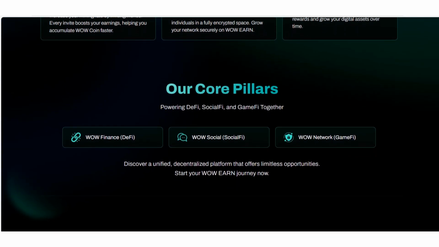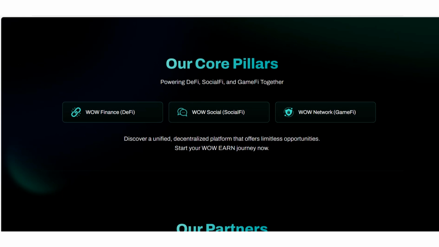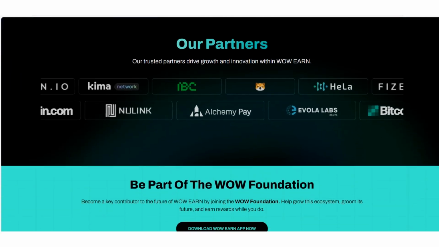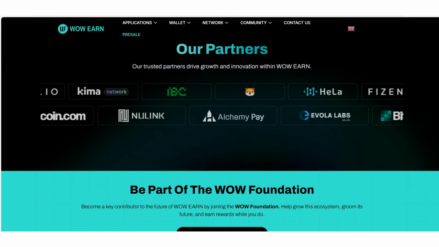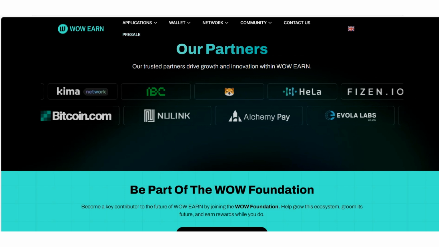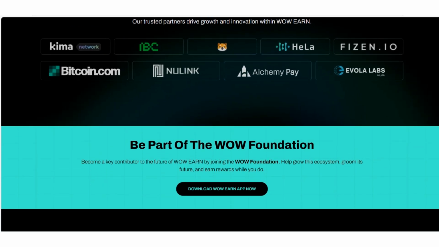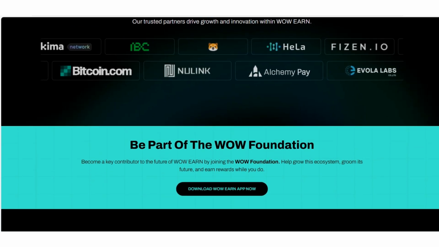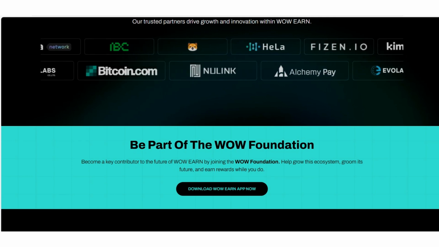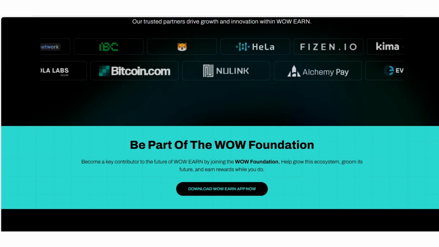Some of their core pillars are WoW and DeFi, WoW Social, which is SocialFi, and WoW Network. And we have some of the partners of WoW Earn. So you can get trust, and partners drive growth and innovation with the WoW Earn token. You can be part of the WoW Foundation, become a key contributor to the future of WoW Earn by joining the WoW Foundation, helping to grow this ecosystem, shape its future, and earn rewards as you go.